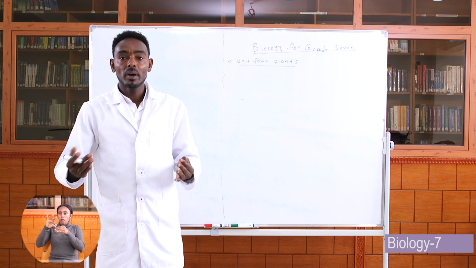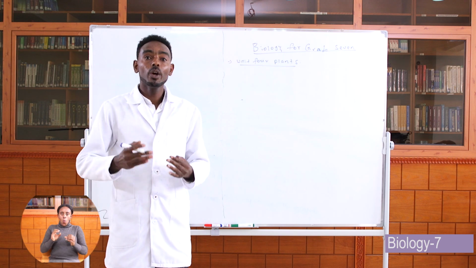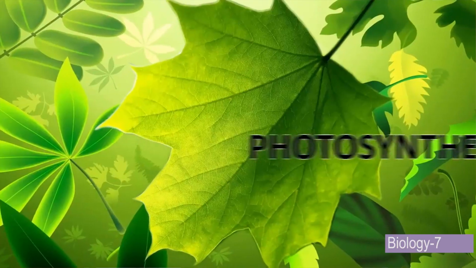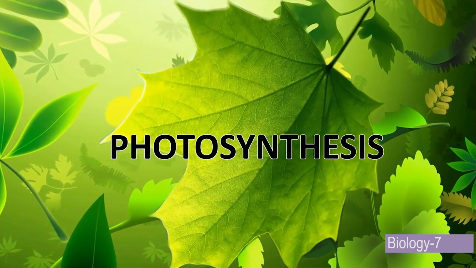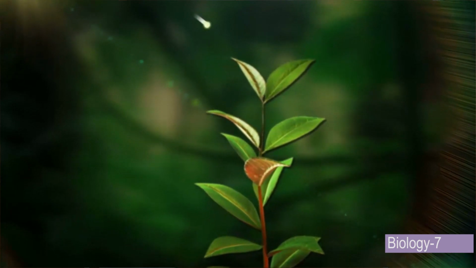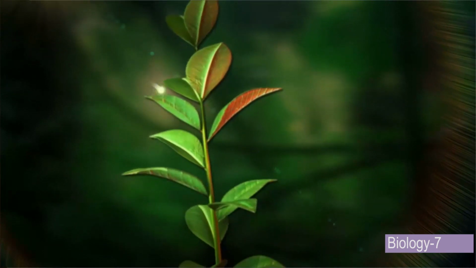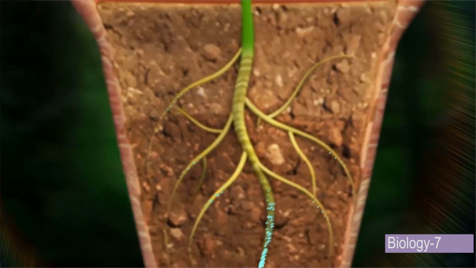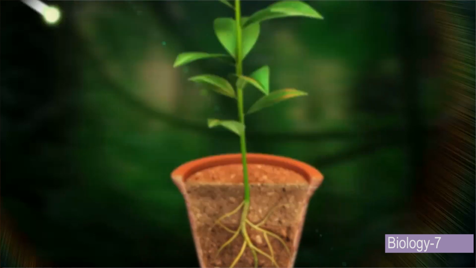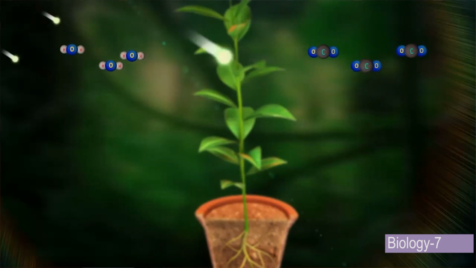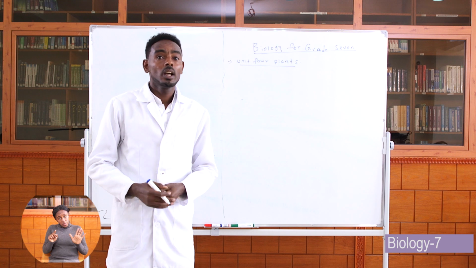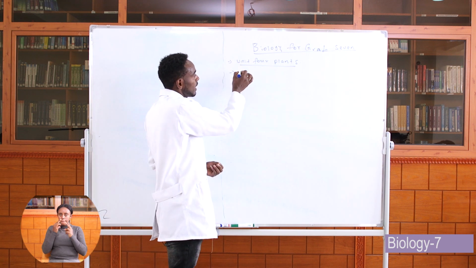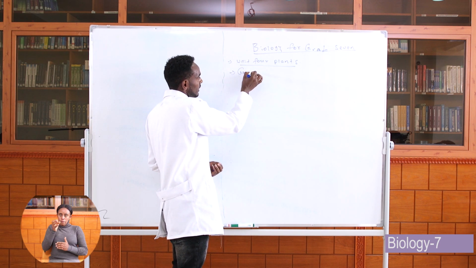Plants are multicellular organisms which prepare their own food by the process which is called photosynthesis. Photosynthesis is simply the process by which green plants prepare their own food. Their food is called glucose. They prepare their food from carbon dioxide and water in the presence of sunlight. Dear students, is it clear? Are you with me? Okay, let us continue by looking at some general characteristics of plants.